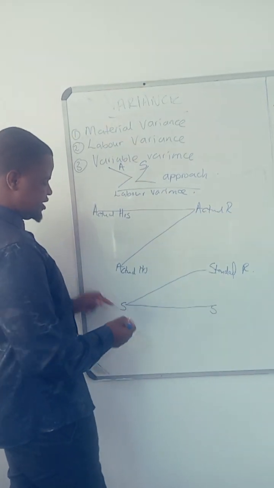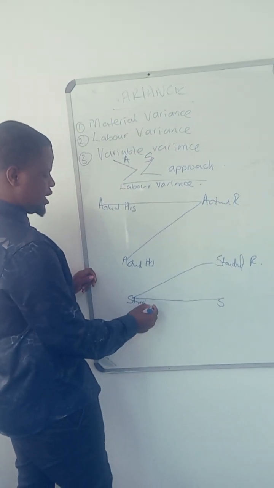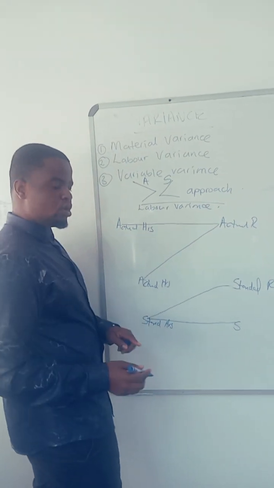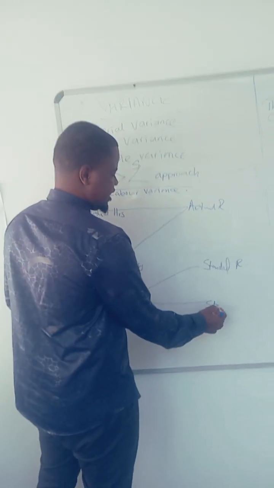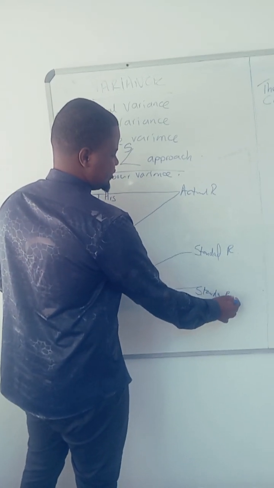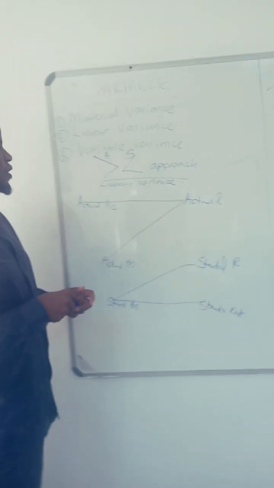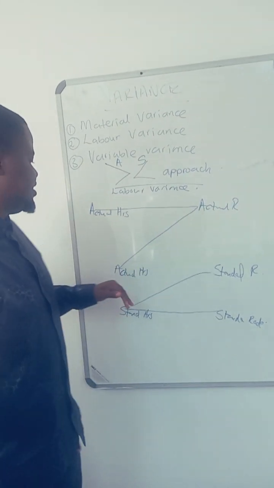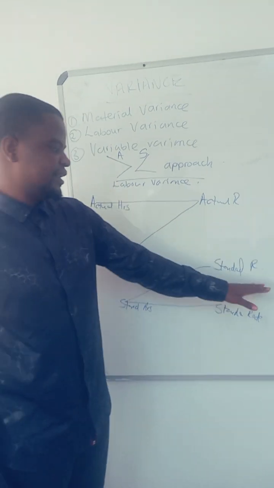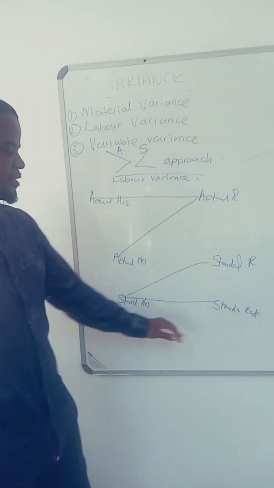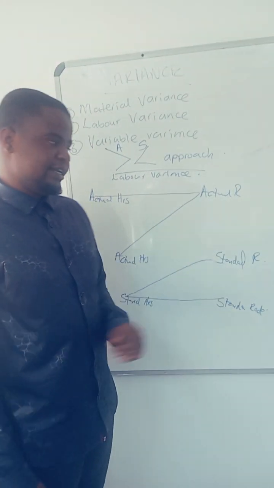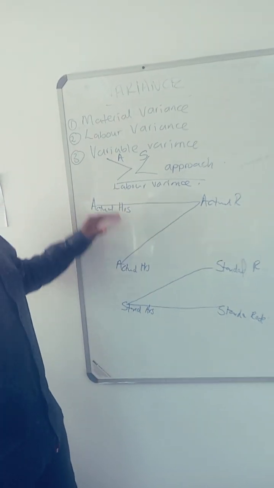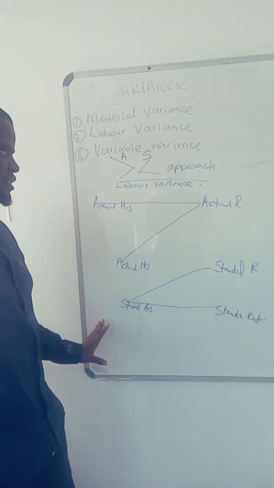Then here is standard hours for the actual production times standard rate. As you can see, we have actual hours times actual rate, then actual hours times standard rate, then standard hours times standard rate. So these are our three levels.